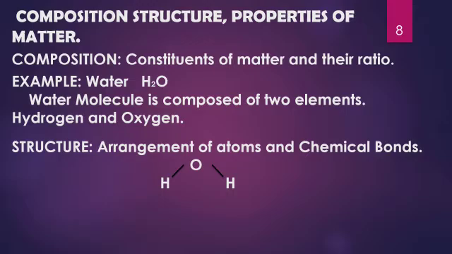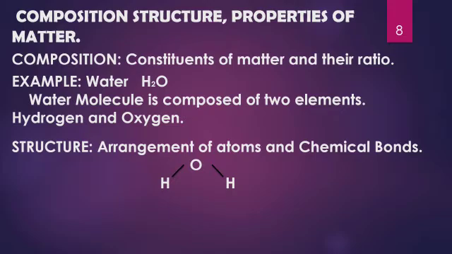This water molecule is composed of two elements. The first element is hydrogen and the other element is oxygen. So we can easily see from the formula of water that water molecule is composed of two elements, and we can also say that there are two atoms of hydrogen and one atom of oxygen that are making the molecule of water. So this is the composition of water.